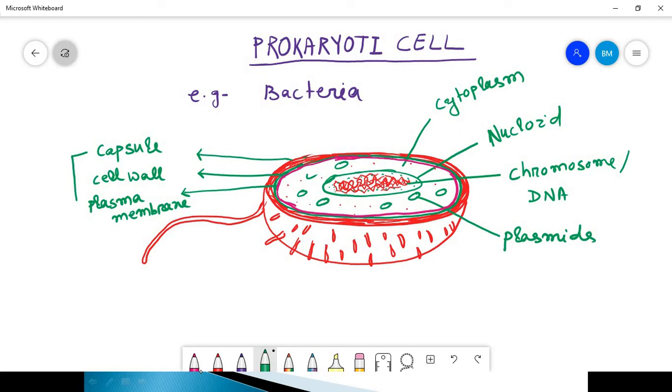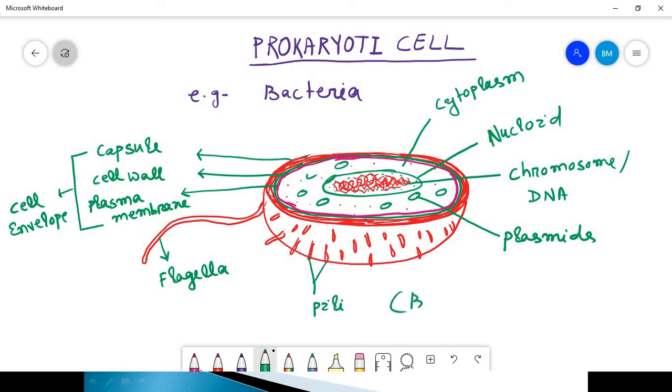And these three structures form the cell envelope of the bacteria. This one is the flagella. This is pili.